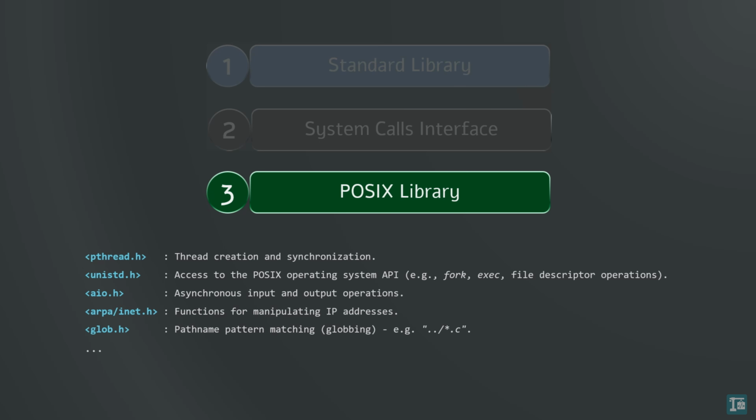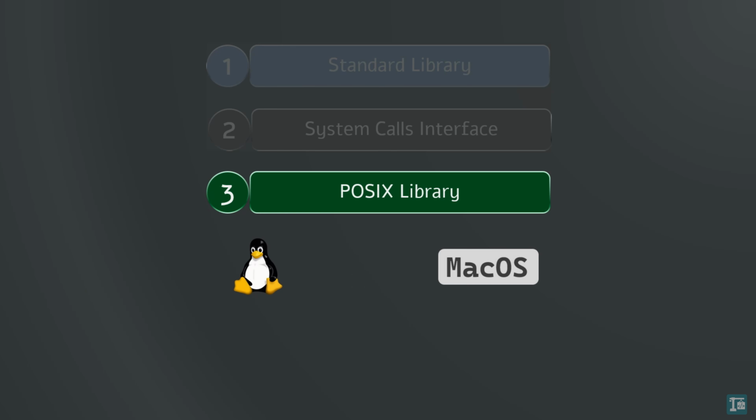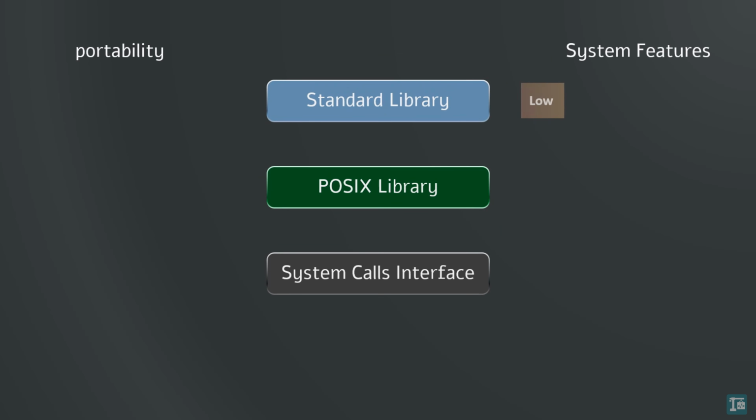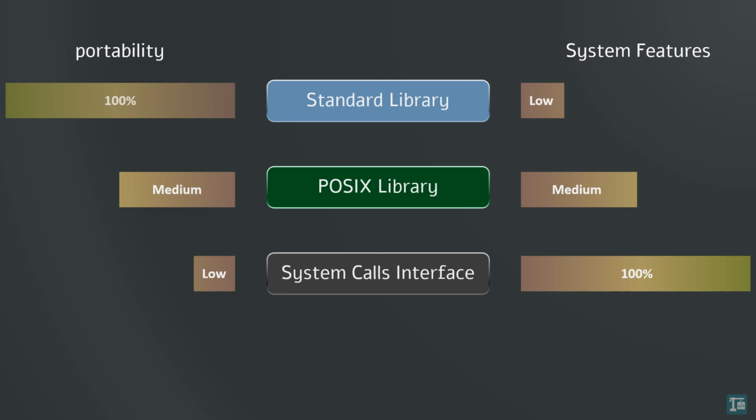POSIX ensures that programs can be more portable across different Unix-like systems, reducing the differences that developers need to handle. Many operating systems, including Linux and Mac OS, support POSIX. Linux and Mac OS POSIX libraries are included in glibc and libsystem, respectively. By using the POSIX library in your code, you can address portability concerns when targeting systems that are POSIX compliant. To keep your C code portable, use the C standard library first, the POSIX library if needed, and direct system calls only as a last resort.